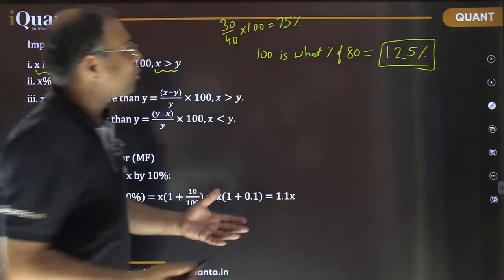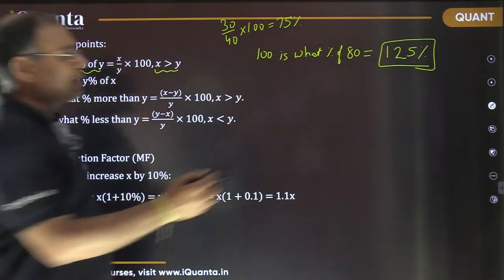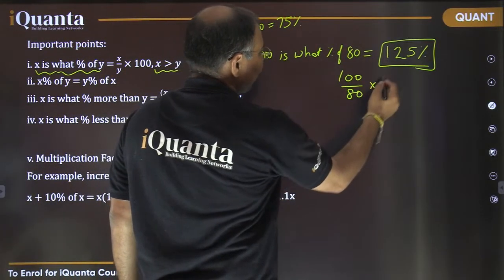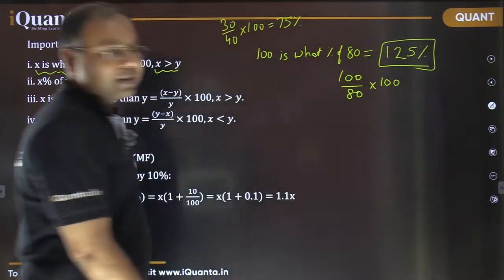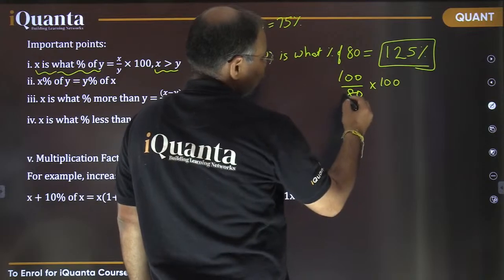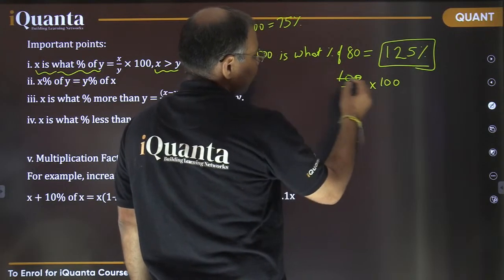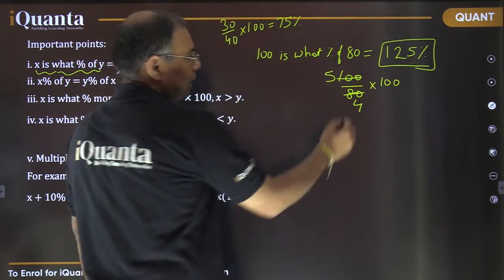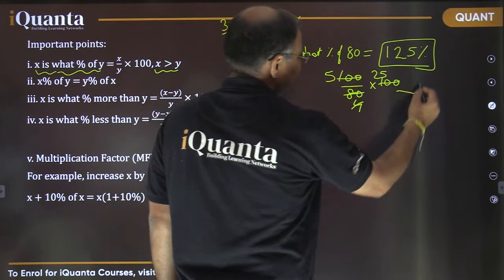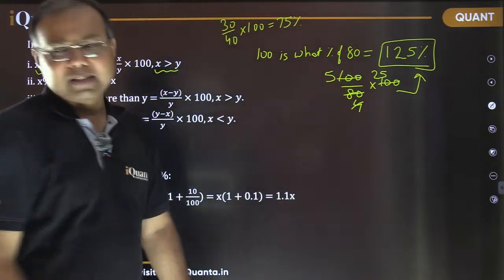And how to calculate? The method is same as we have just mentioned here. This is simply 100 upon 80 into 100. You can simplify it very easily. It's not difficult. So 20s are 80, 5s are 100, so 25 into 5 is 125%. So 125% is the right answer.